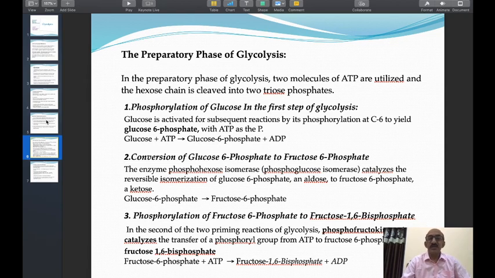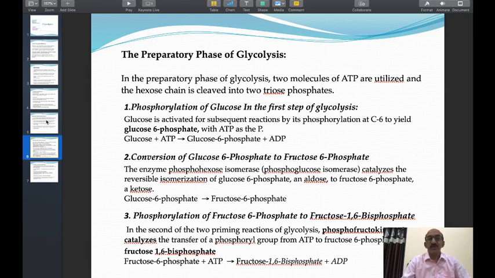That is, there is attachment or addition of phosphate on the glucose molecule. Due to addition of phosphate on the glucose molecule, glucose is activated. There is formation of a bond between the glucose molecule and the phosphate group of the ATP. The ATP is the phosphate group donor.